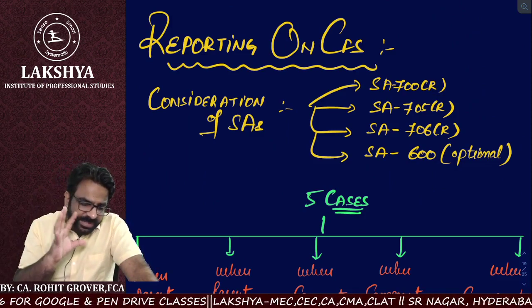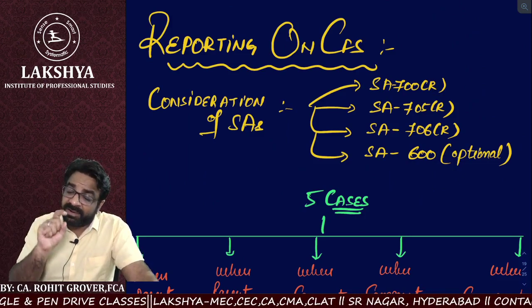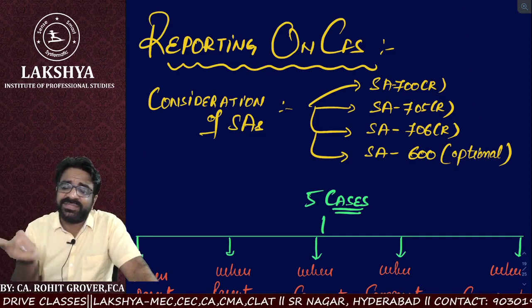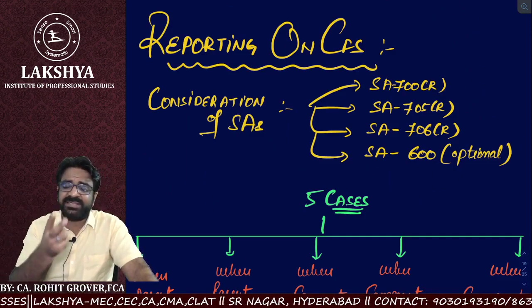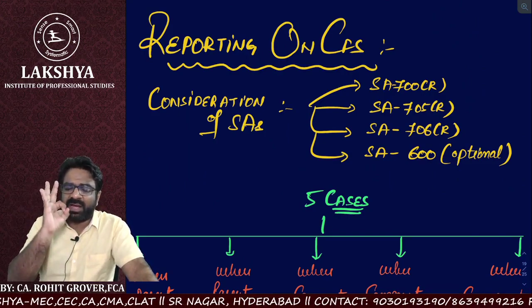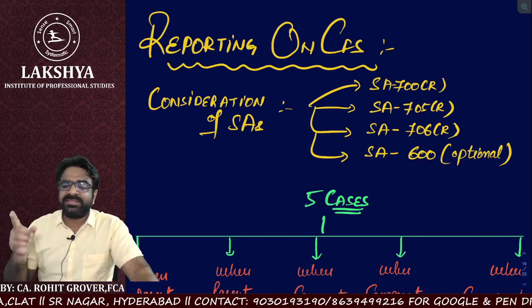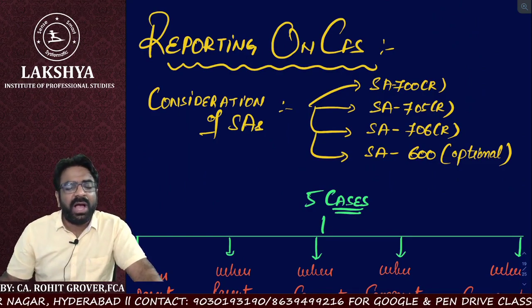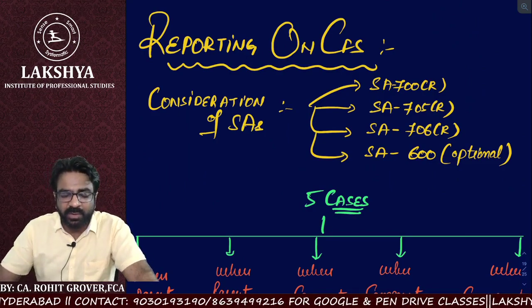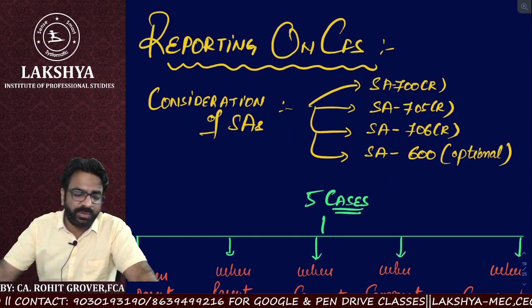In the 700 series, SA 700 revised, SA 705 revised, SA 706 revised are highly important. SA 700 will teach you how to express an opinion on financial statements, how to report.